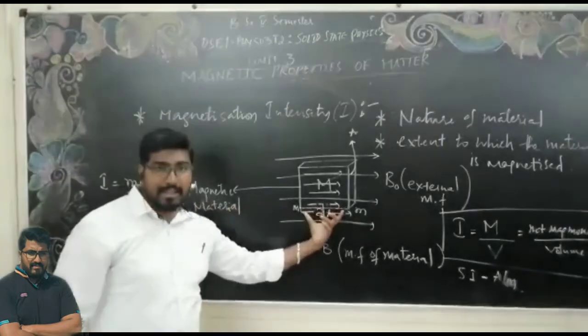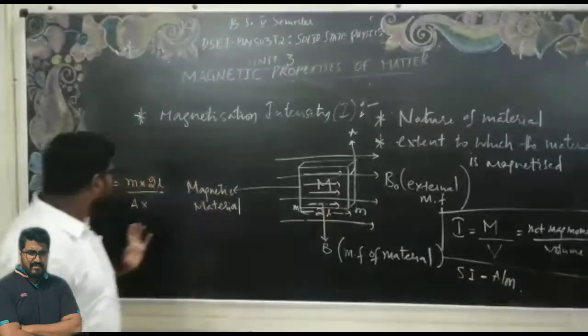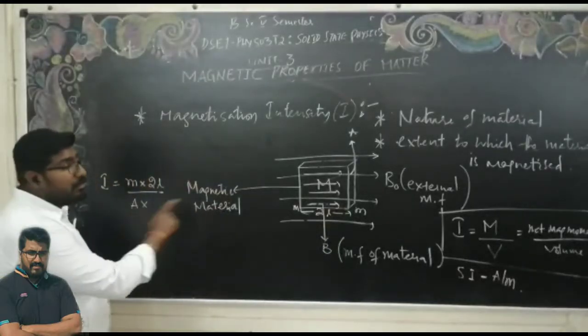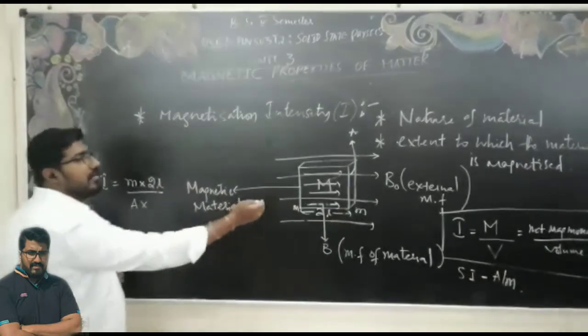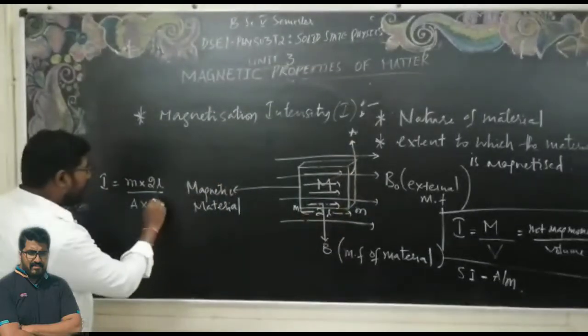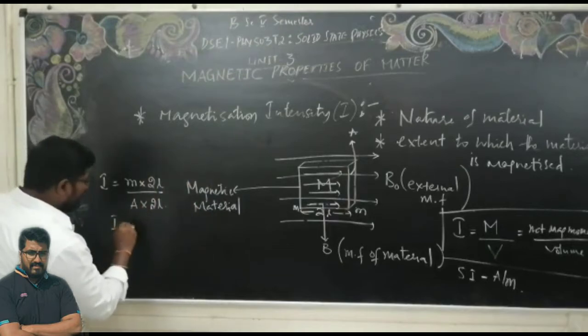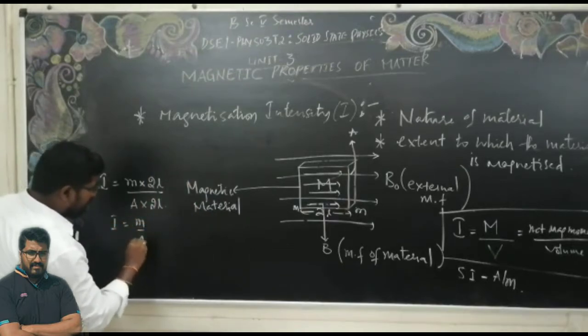The material length is 2L and the pole strength is m, divided by the volume, which is area times the length of the material, 2L. Therefore, I is equal to m by A.